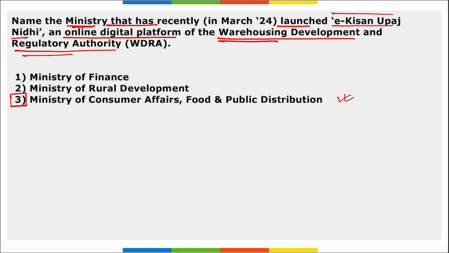right? This platform will enable farmers to secure collateral free loans from the banks against their farm produce stored in WDRA registered warehouses, and it was developed collaboratively by the Department of Food and Public Distribution, correct, the Department of Financial Services and NABARD.